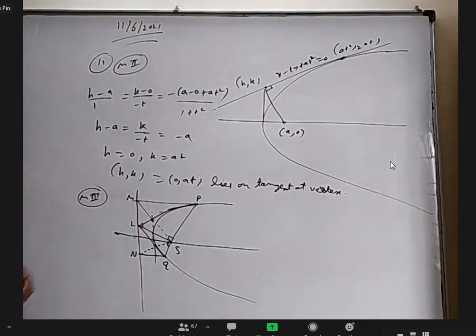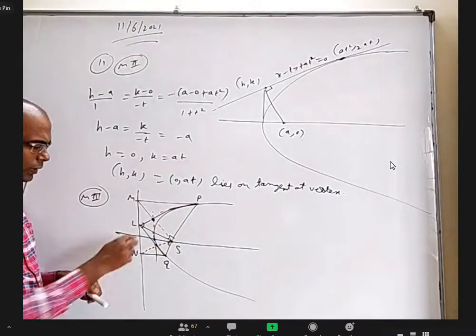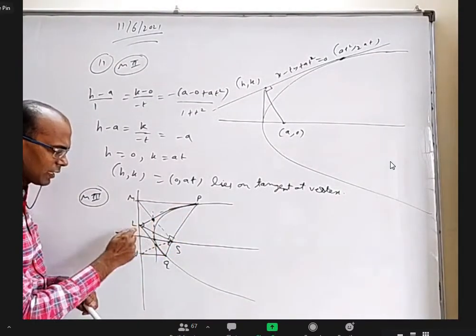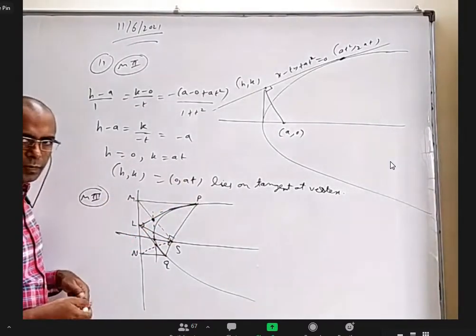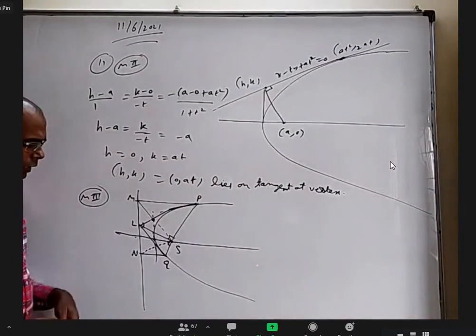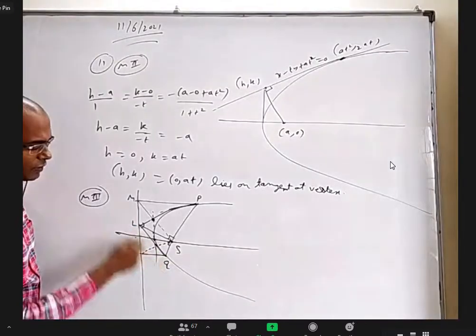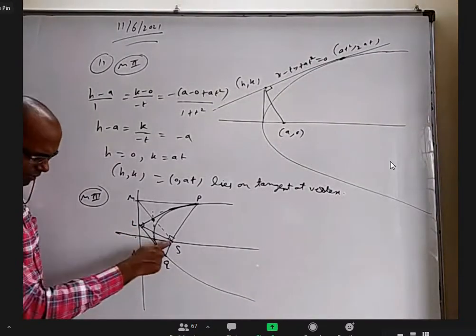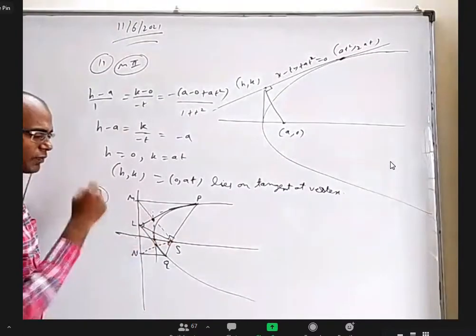Okay, look at this. Earlier, when we proved that this chord subtends 90 degrees, I said SLP triangle and LMP triangle are back-to-back reflections with respect to this tangent. Am I right? And similarly, LSQ triangle and LNQ triangle are mirror images of each other with respect to LQ line. So S and N are images of each other. S and M are images of each other.